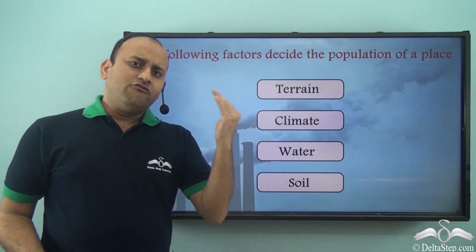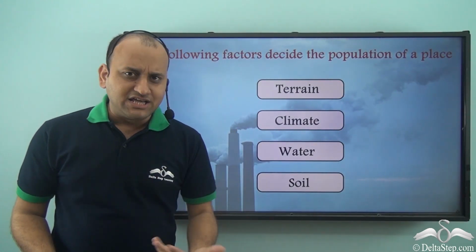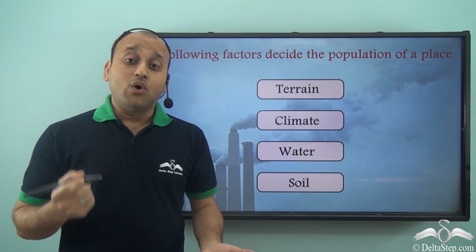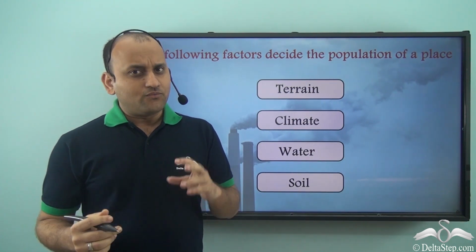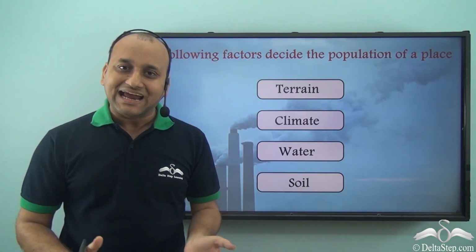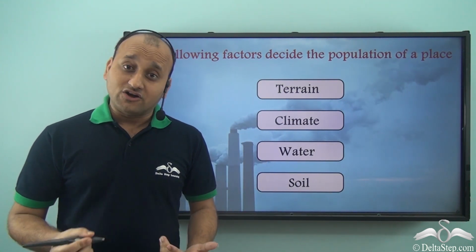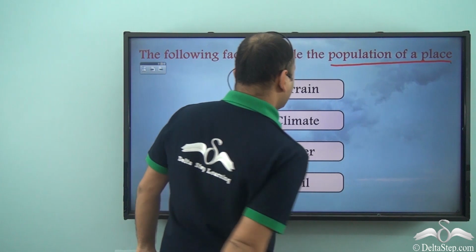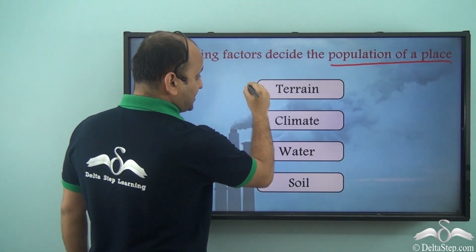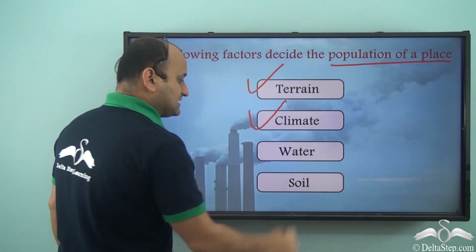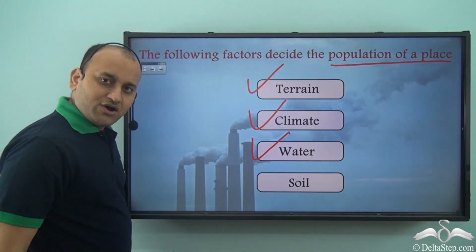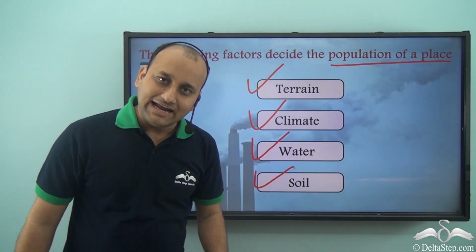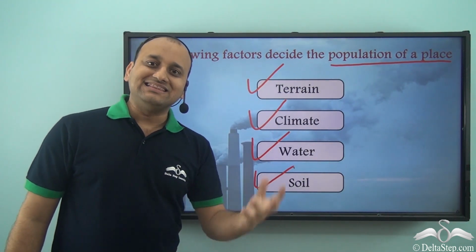So what did we see? We saw that certain natural conditions decide which place will have what sort of population density. So the following factors decide the population of a place. And what are these factors? Well, the first is the terrain of the place, climate of the place, availability of water, and the type of soil. So all these four factors decide what type of population density that place will have.